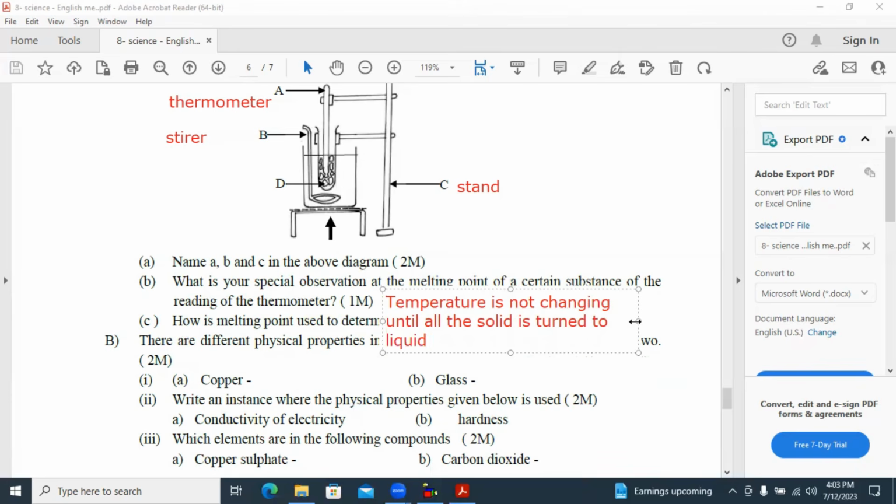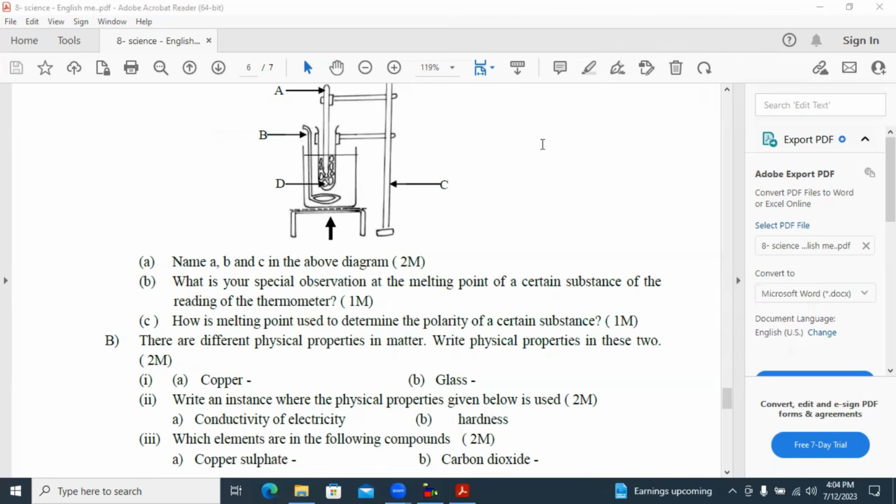Temperature is not changing until all the solid is turned to liquid. How is melting point determined? Used to determine the polarity of a certain substance. It's a wrong question. So no need to write the answer for that.